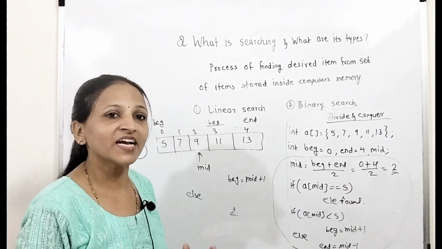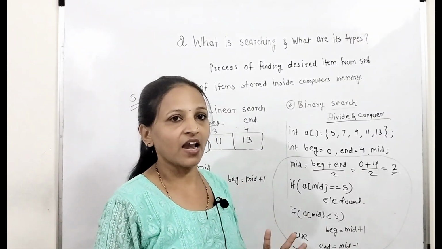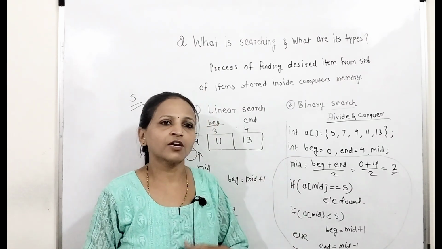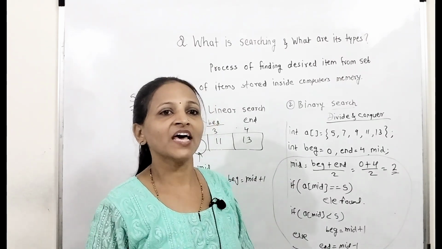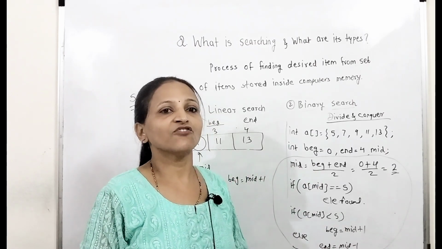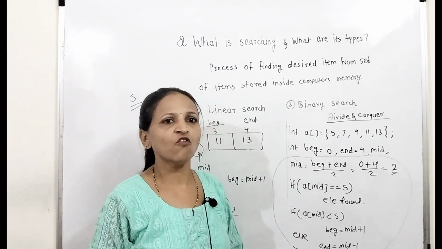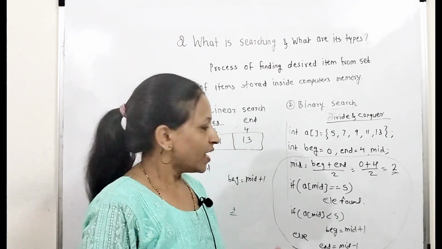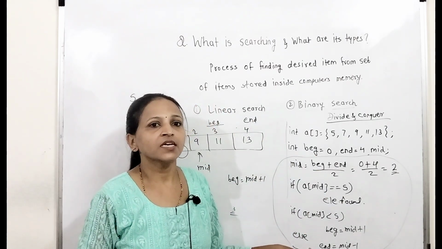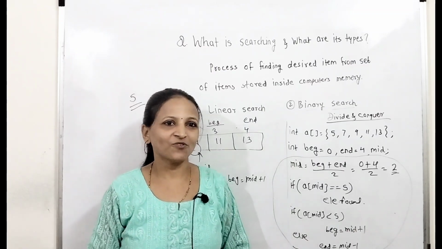On the basis of that, we will change either the beginning index or the end index, any one. Again we will find the middle element index and do the comparison. That process we will repeat till beginning is less than or equal to end. Whenever that condition becomes false, we will stop there. In this whole process, if we get the element, then element found, otherwise element not found.